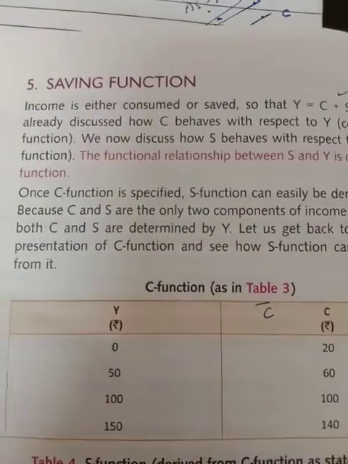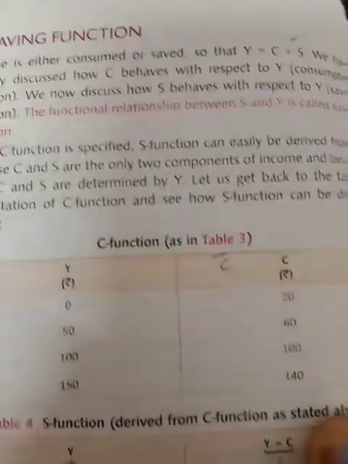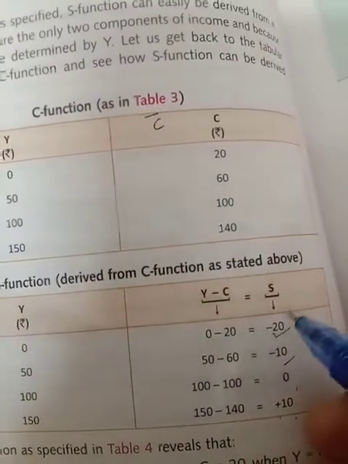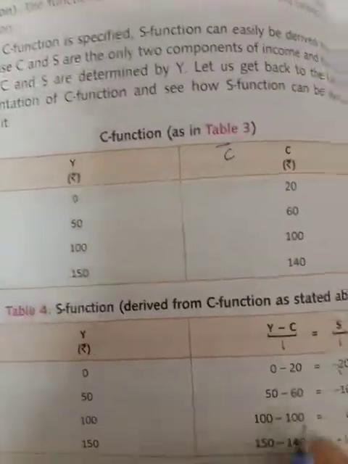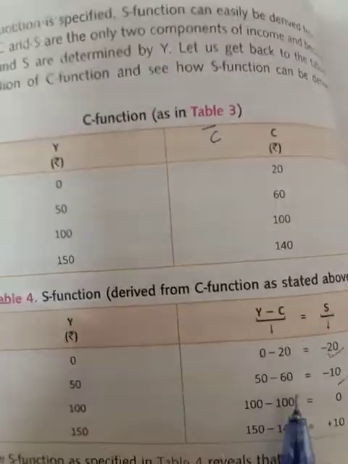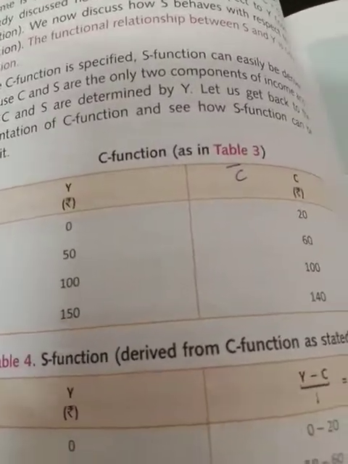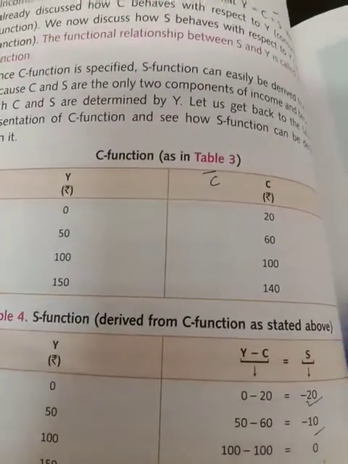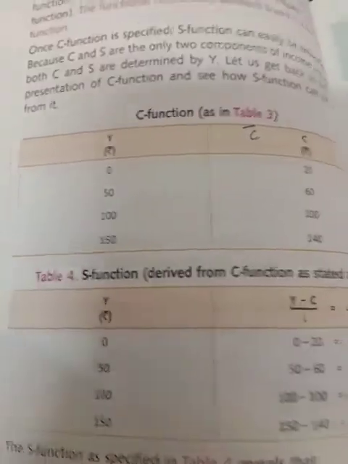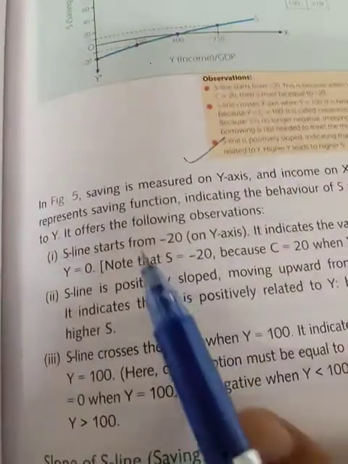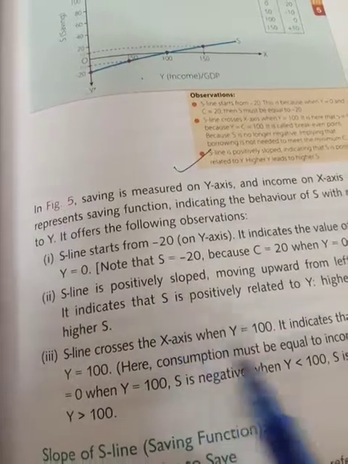Then at 0 level of income there is a saving, that is minus 20. It is also known as autonomous saving. At 0 level of income it becomes negative. Consumption and saving both are calculated with income. As income increases, both increase, but the behavior you have noticed you have to write in this particular way. Or if your question puts so much stress on the saving function, then you have to make the diagram like this, and you can explain all the points likewise.